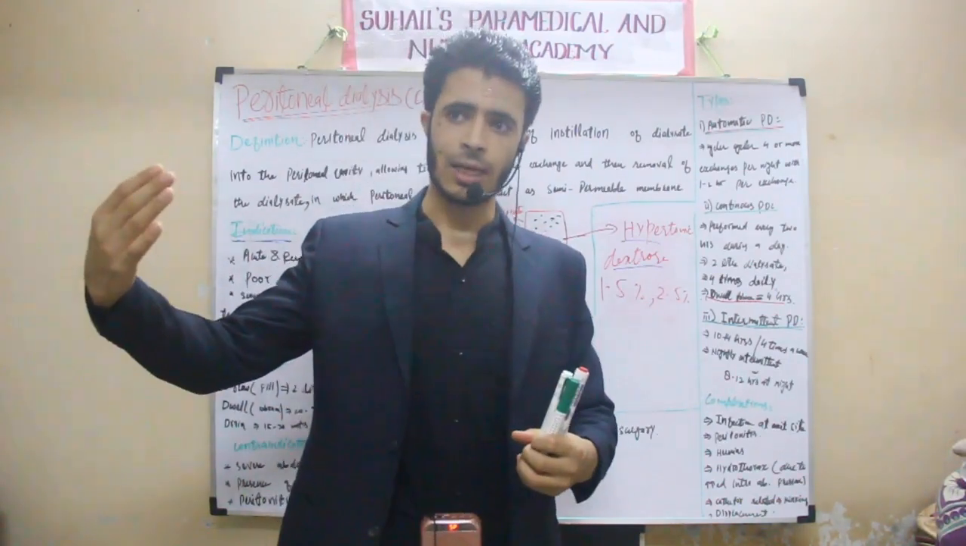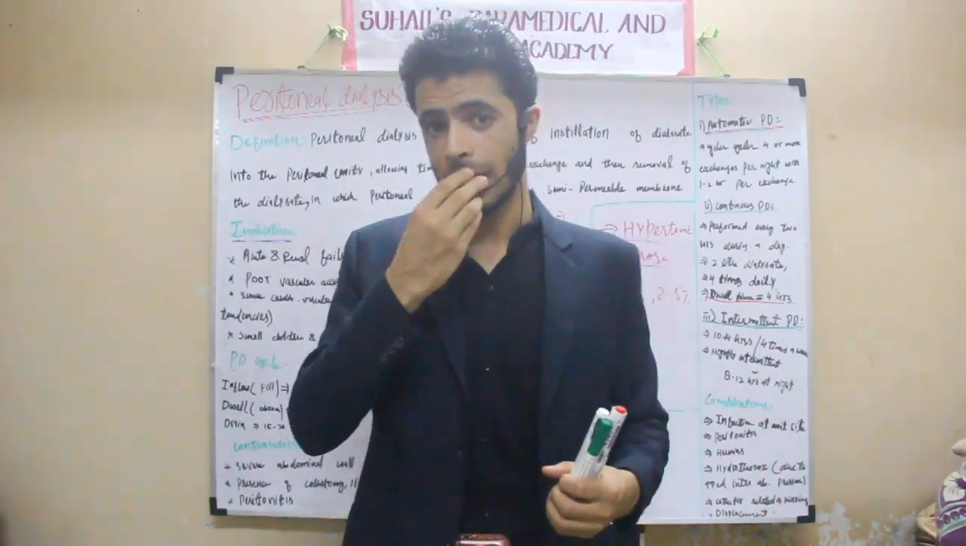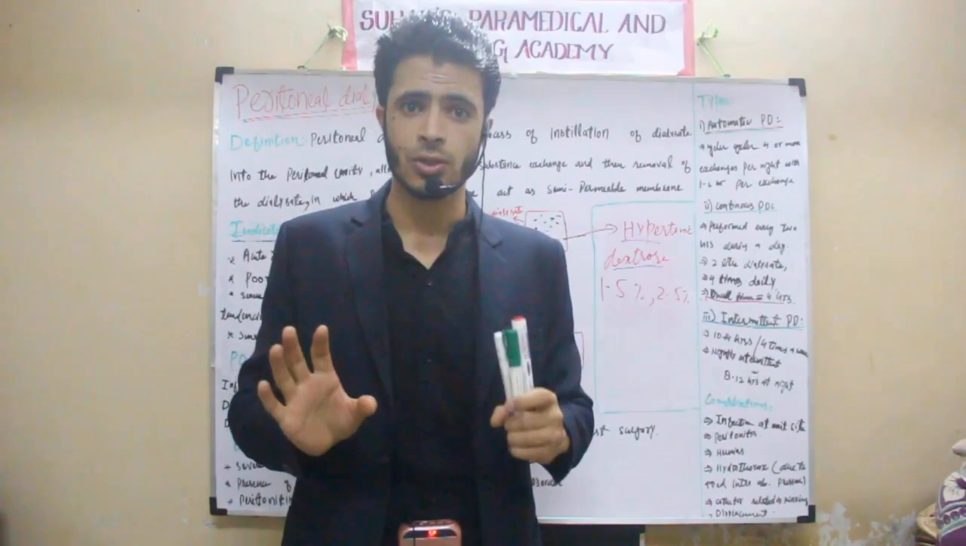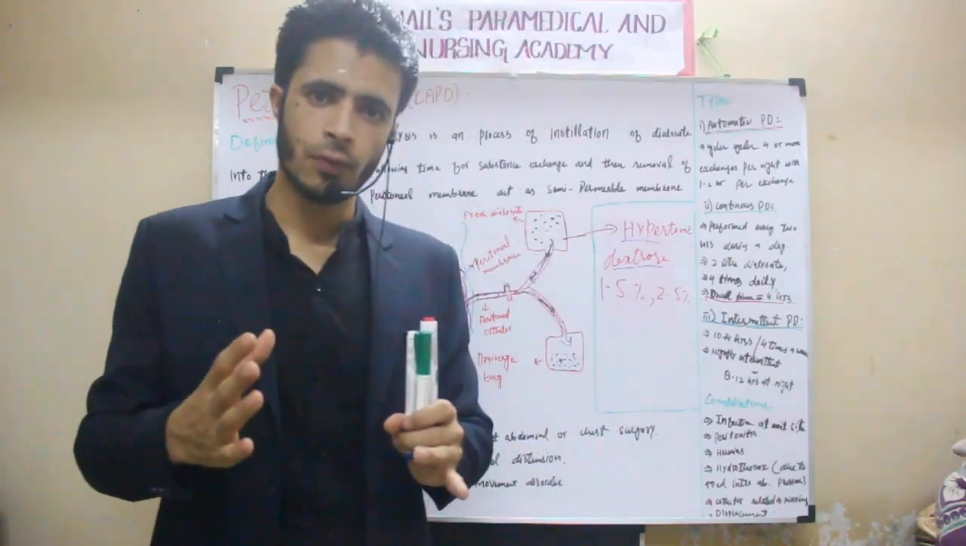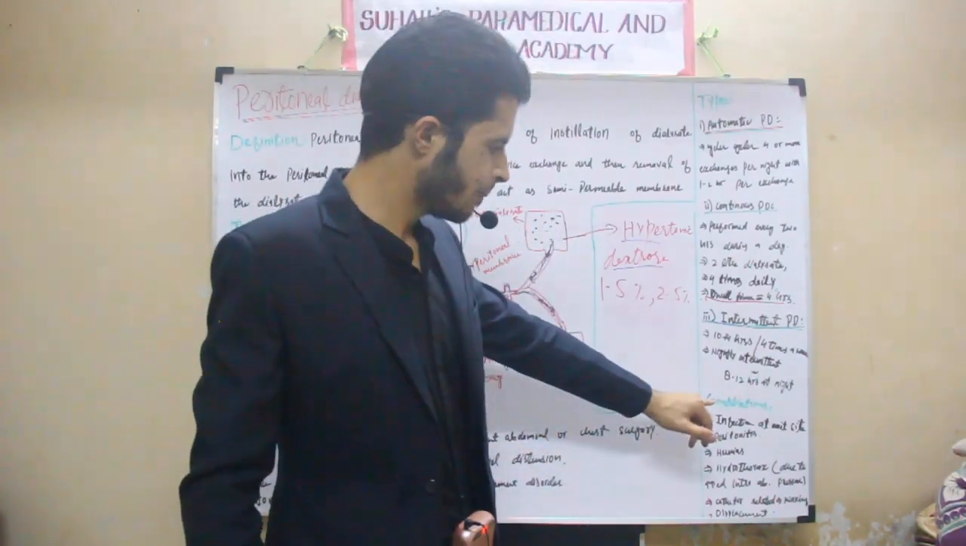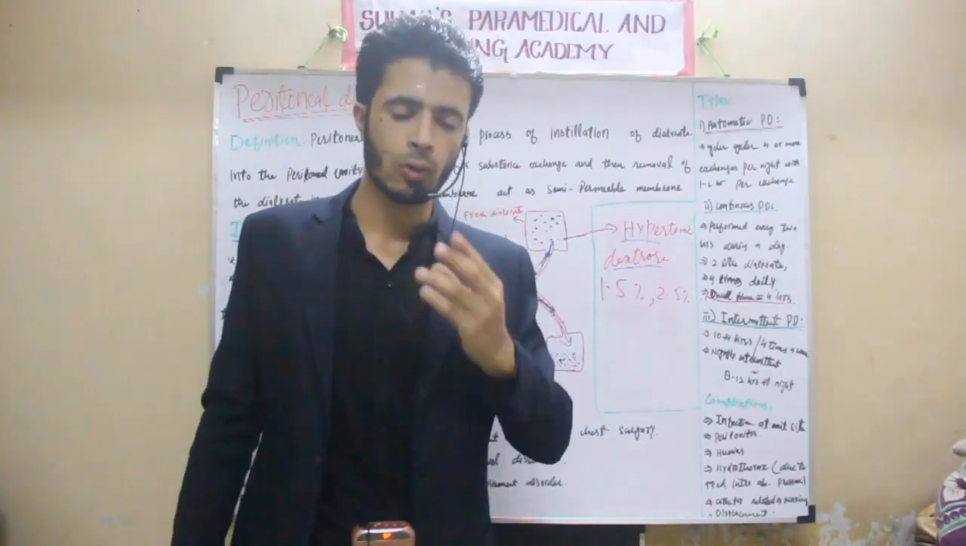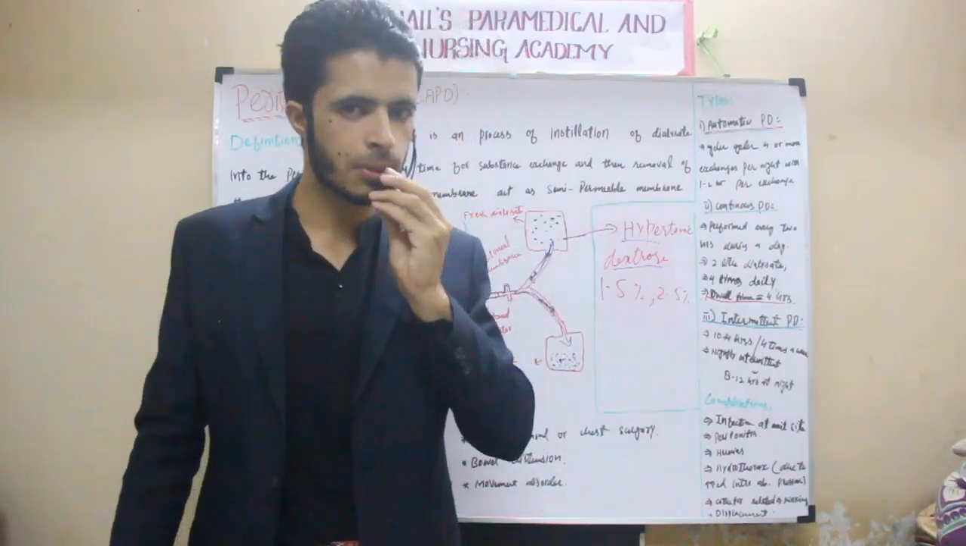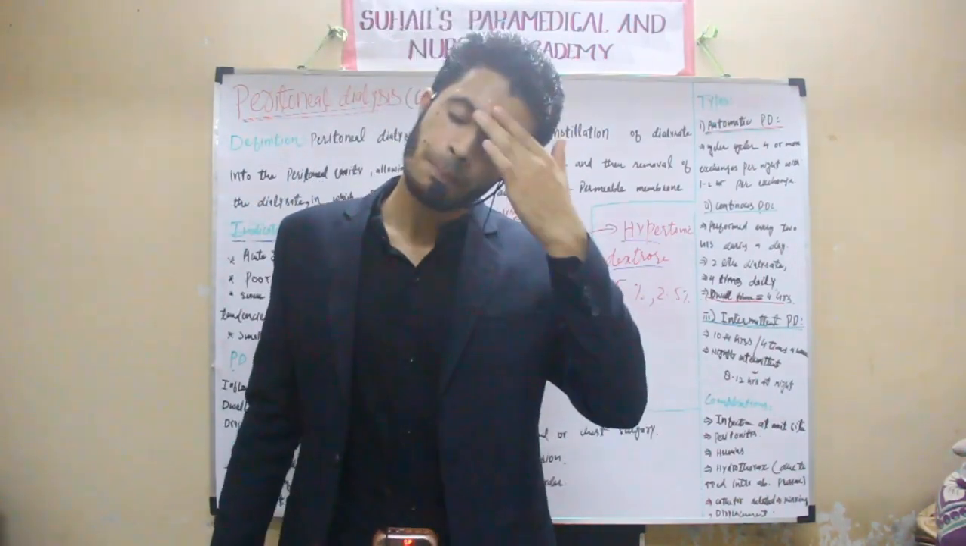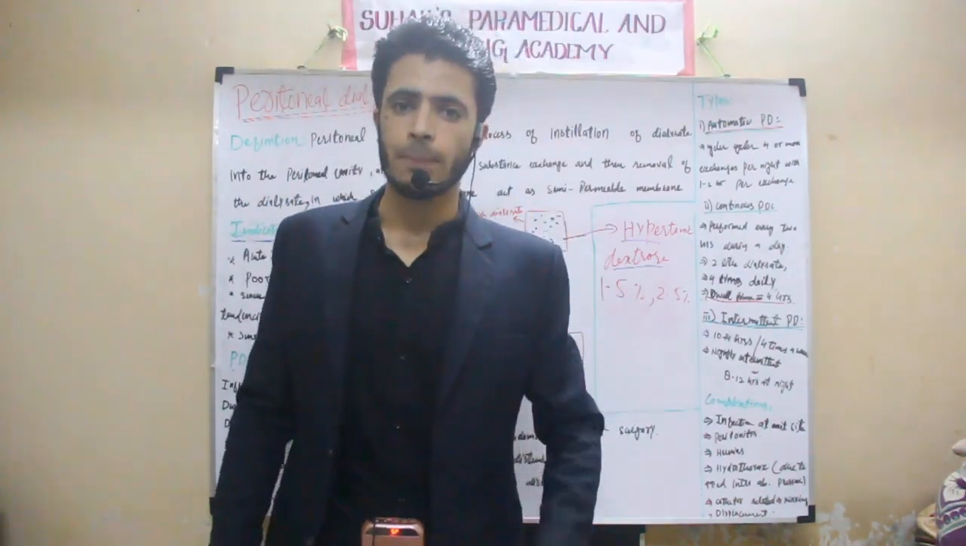Last one is complication. In the next lecture, I will explain the nurse's role. That is the important thing here. For nurses, the important part is the nurse's role. I will make a small video for that separately. That will be definite. So what is the complication in case of peritoneal dialysis? If we are doing peritoneal dialysis, the main complication will be peritonitis. So infection is the main complication here.